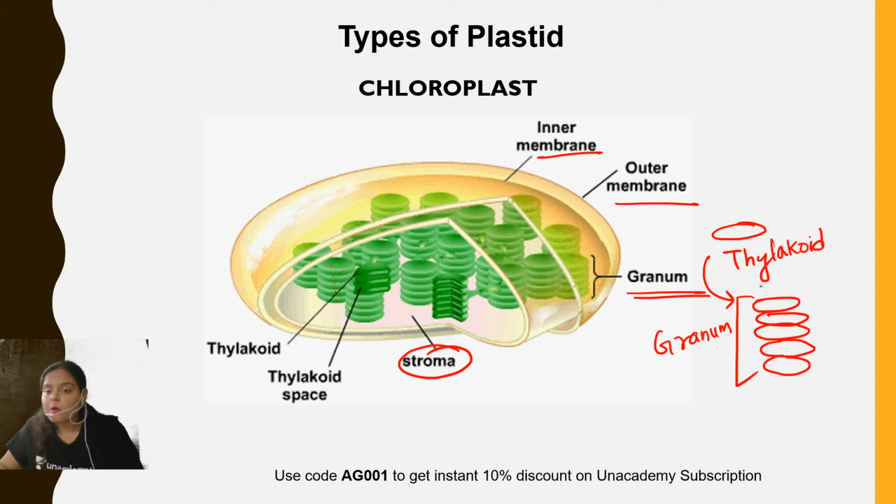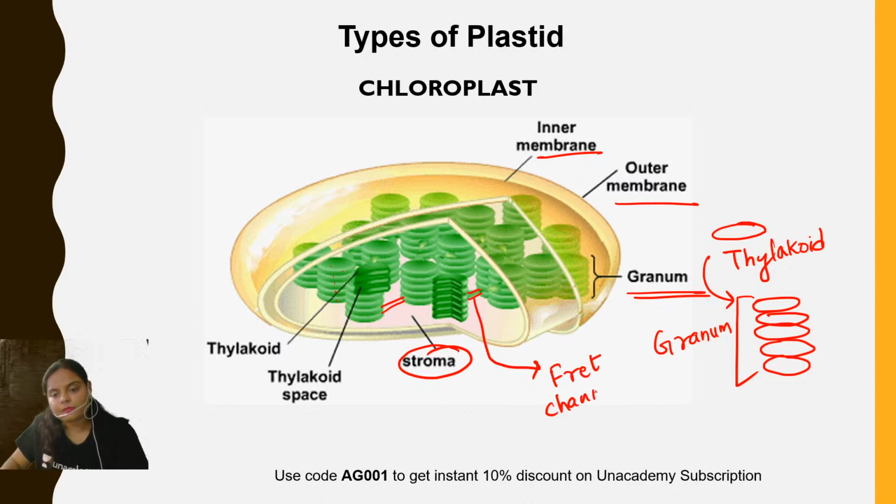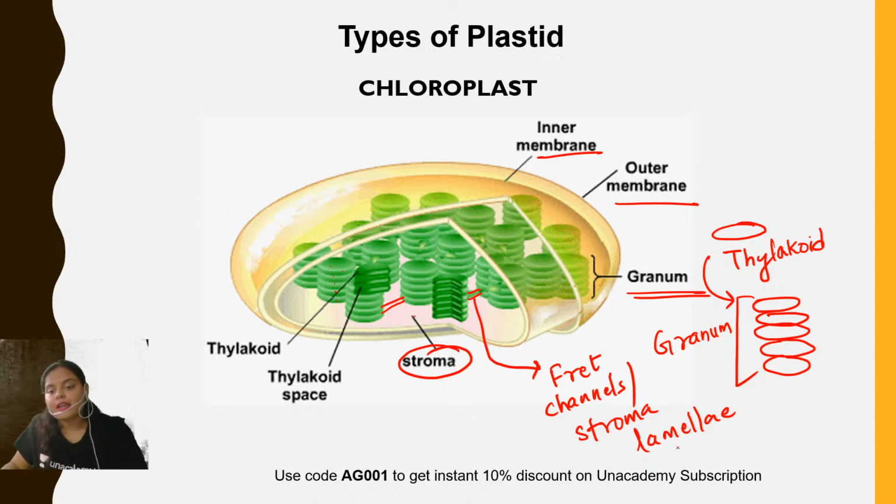All these grana are connected with the help of flat membranous structures. These flat membranous structures are known as Fred channels or stroma lamellae. Fred is the name of the scientist. Stroma because it is present in the stromal region, and lamellae is the membrane. So it is a membranous structure which is present in the stromal part.